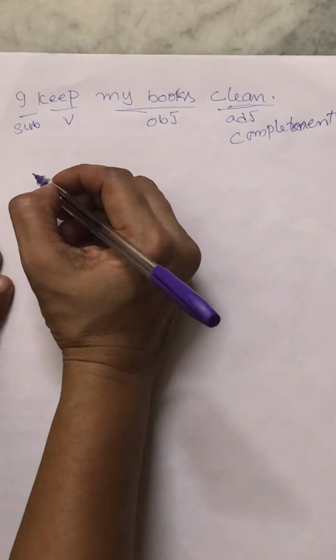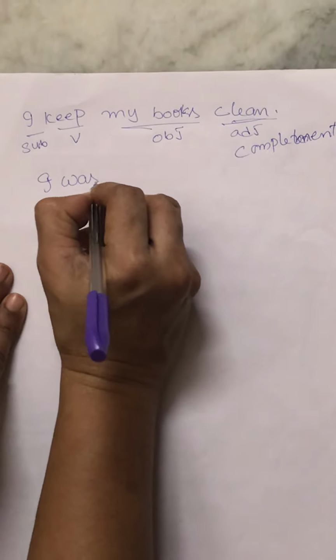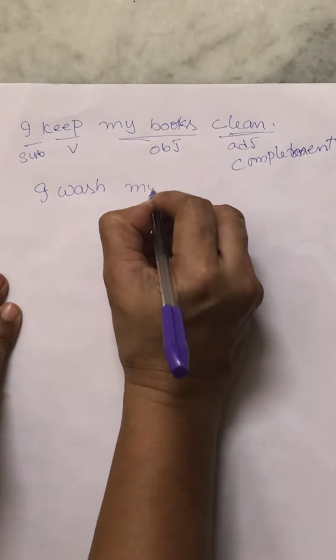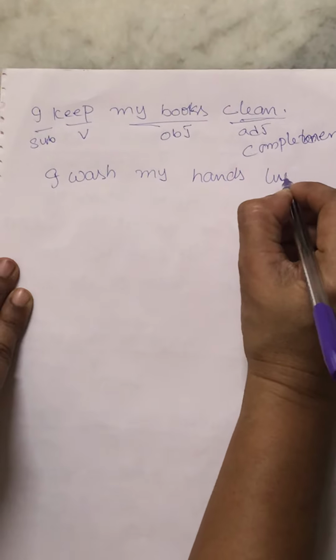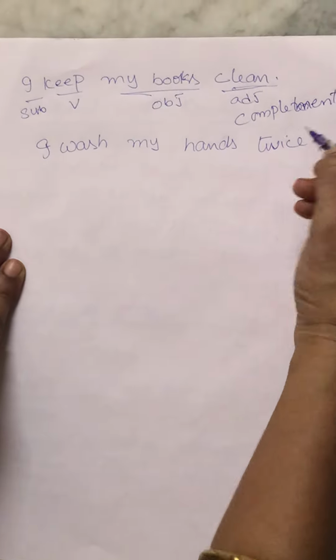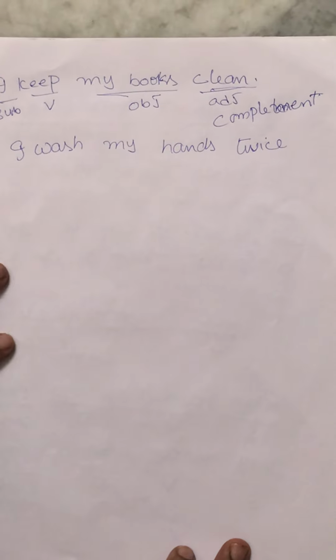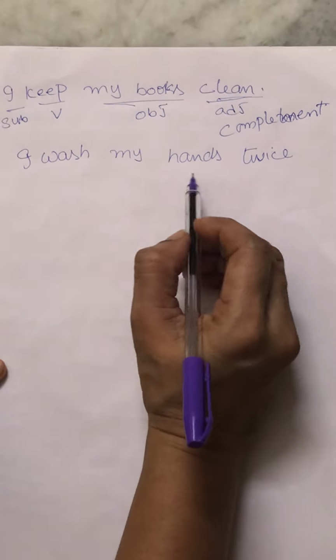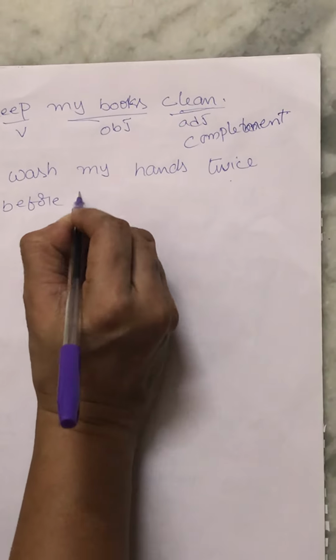Now, give me another example. I wash my hands twice. When you go to lunch, do you wash your hands, children? Right. You will wash your hands, right? So you can say it with a complement here. See here. What did you say? I wash my hands twice before lunch. Okay?